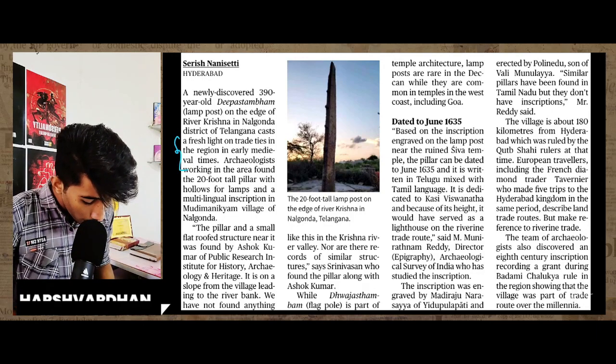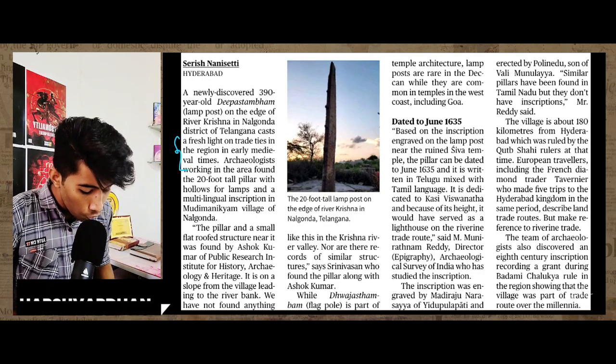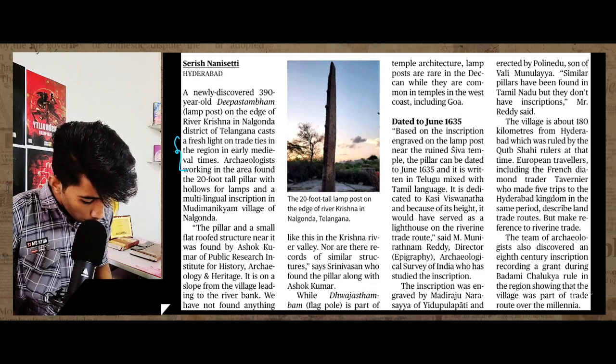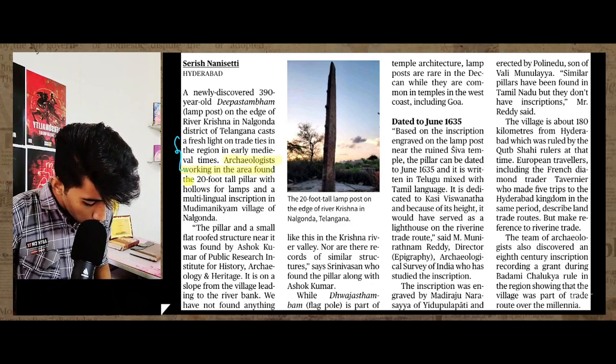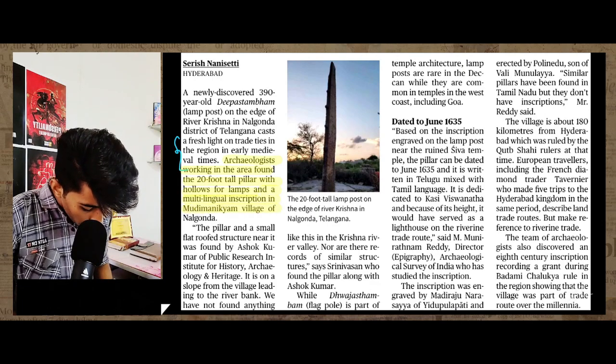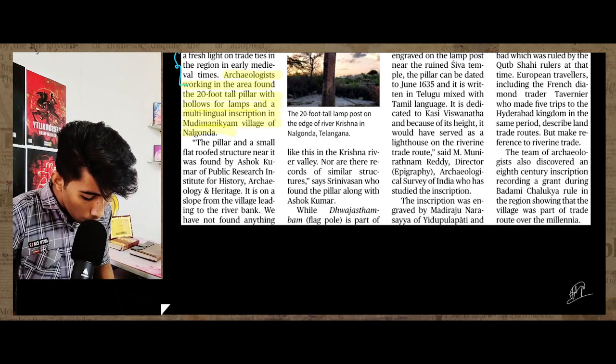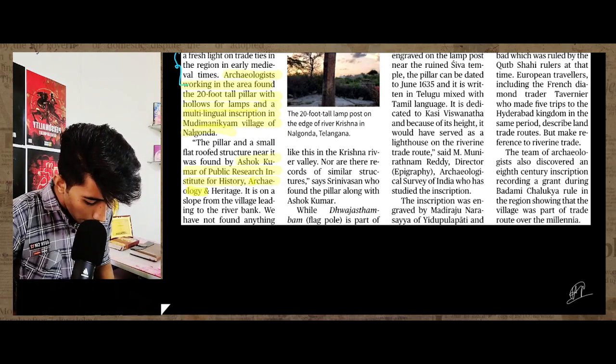Archaeologists working in the area found a 20-foot pillar, let me underline this, a 20-foot tall pillar with hollows for lamps and a multilingual inscription in Mudimanikyam village of Nalgonda. The pillar and the small flat-roofed structure near it were found by Ashok Kumar of the Public Research Institution for History, Archaeology and Heritage.